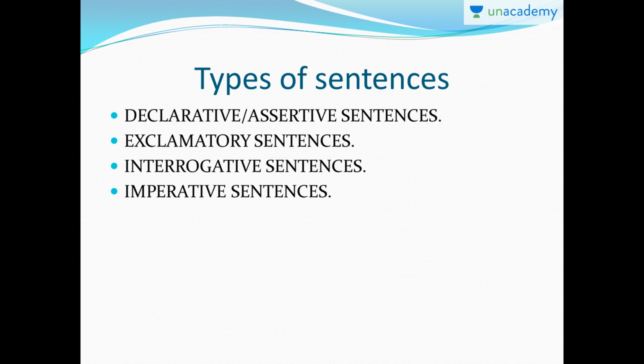The last one is imperative sentences. Imperative sentences give advice or an order. For example, take rest, eat well. So these are advices. Get out, shut up. These are orders. So these kinds of sentences, though without a subject, when they make complete sense, are imperative sentences. In this lesson, I just gave you a brief of all 4 of these, but in the following lessons, we will go in depth about each and every sentence.